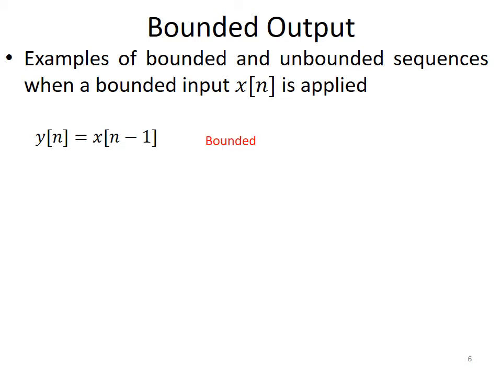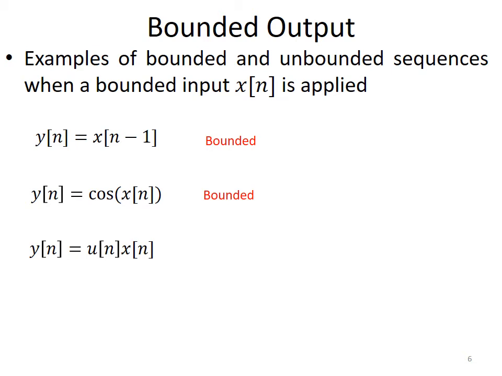Then, here x of n is bounded and y of n is cosine of x of n. Right? Since x of n is bounded, cosine of x of n will also be bounded because the cos function itself is bounded. So this makes y of n also bounded.